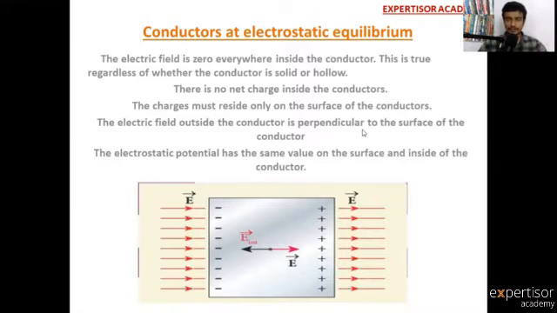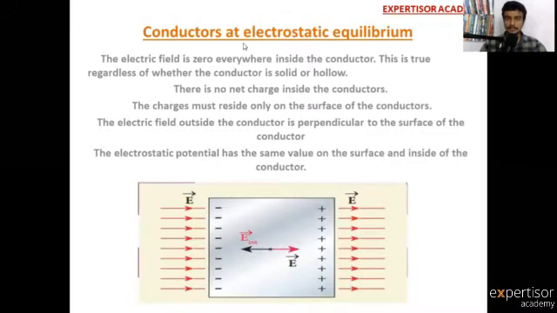Free electrons are moving randomly in the conductor without connection of the battery. So that is electrostatic equilibrium. And also these charges cannot be bonded with any other atom in that particular molecule or conductor. So that is the meaning of conductors at electrostatic equilibrium.